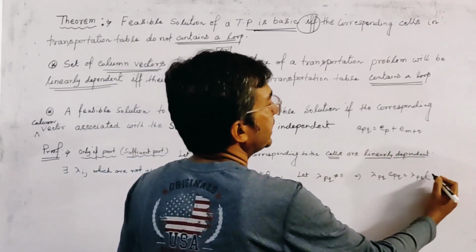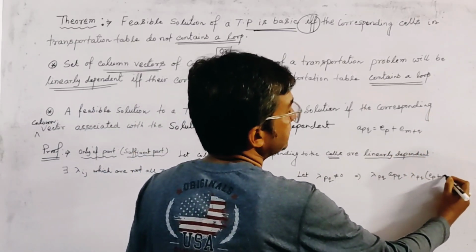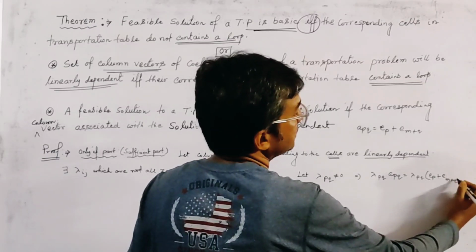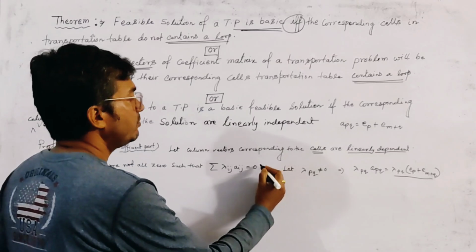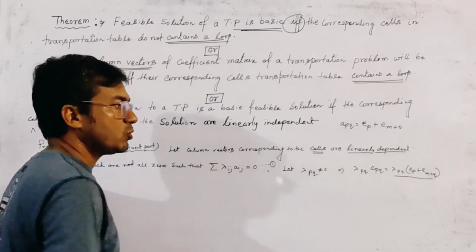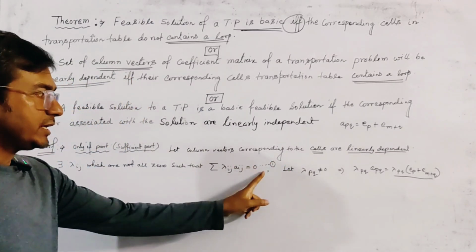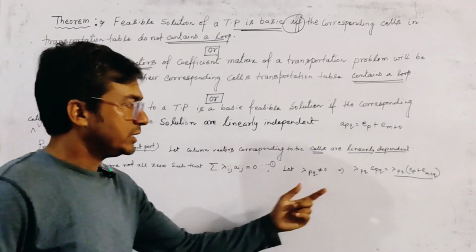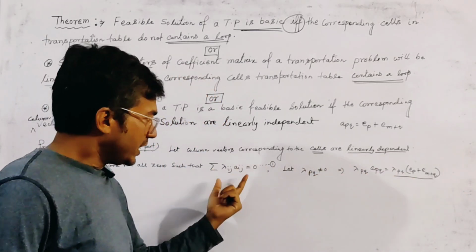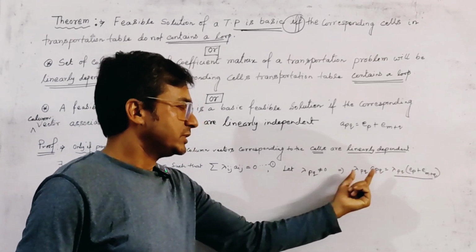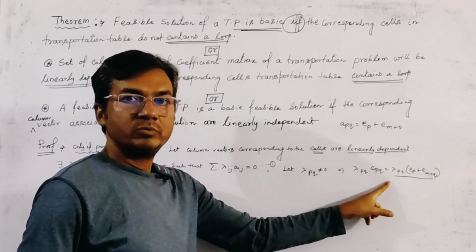If we name this relation as relation number 1, then clearly in relation number 1 this term must appear, that is lambda pq into Apq.